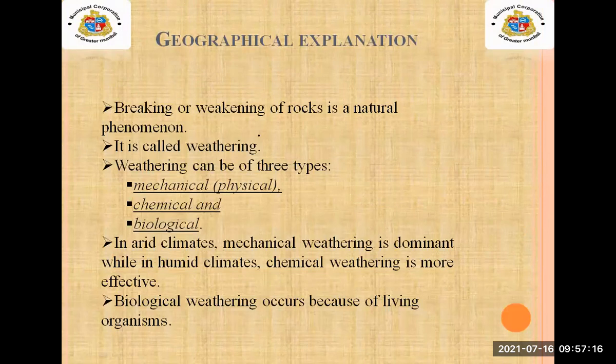Now let's move on to the main topic of our lesson. First, we are going to learn what weathering is. See the first point here: breaking or weakening of rocks is a natural phenomenon. It is called weathering. Weathering means it's a natural phenomenon.